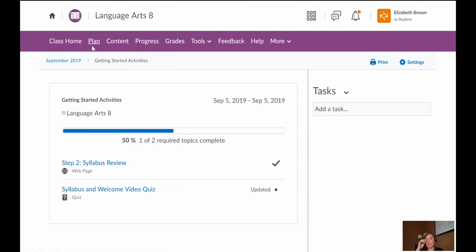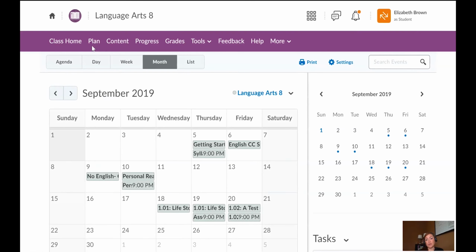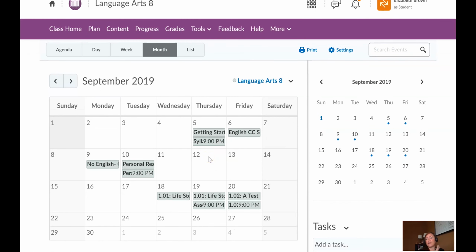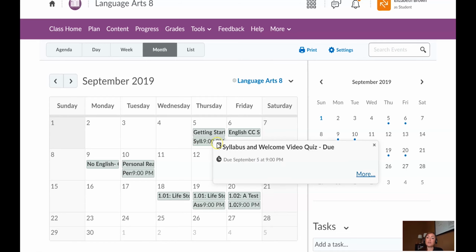But I'm going to return back to the Plan tab to show you how you can access an assignment. Let's say you've gone through the entire lesson, but you had to step away from your computer for a while. Now you're coming back and you want to complete the activity or the assessment. This is how you know, 1, that you have an assignment, but 2, how you access it. You'll know that it's an assignment because it will say 9:00 p.m. at the end, because that is the due date time. So you'll know that there is a time on this. Technically, you have the entire day to complete an assignment. So this time is here just at the end of the day for that reason. So when you click on this, you can be taken directly to the assignment.